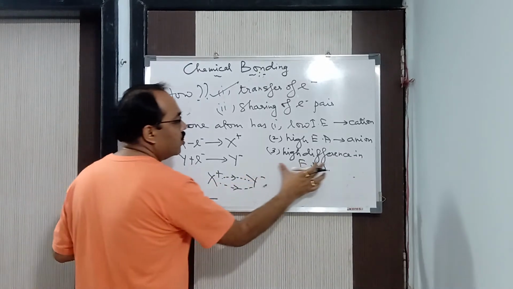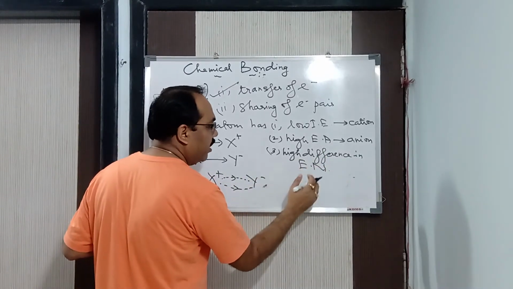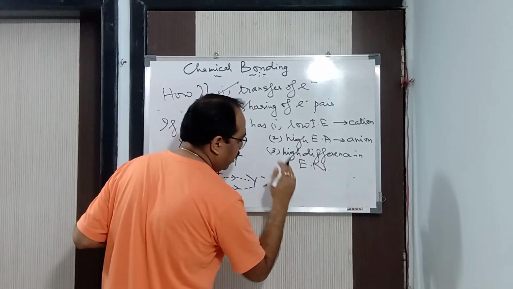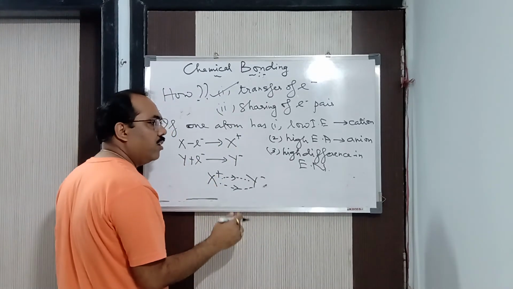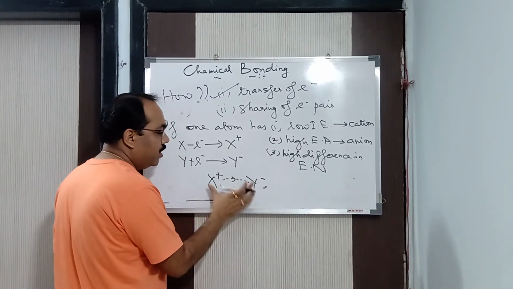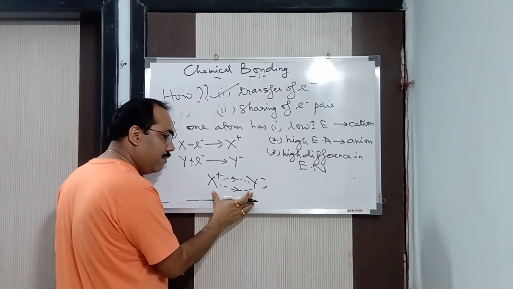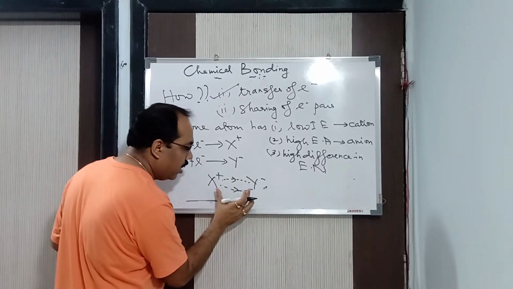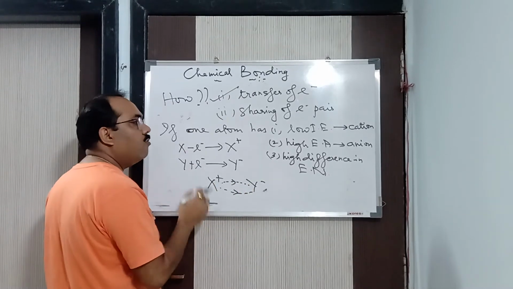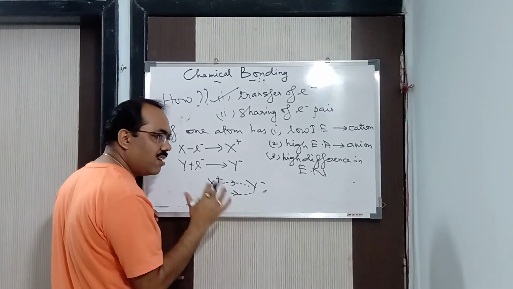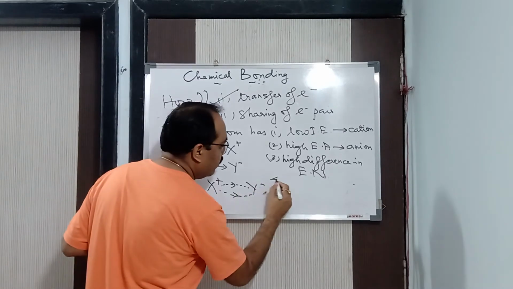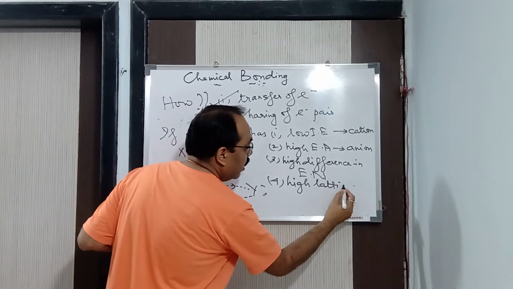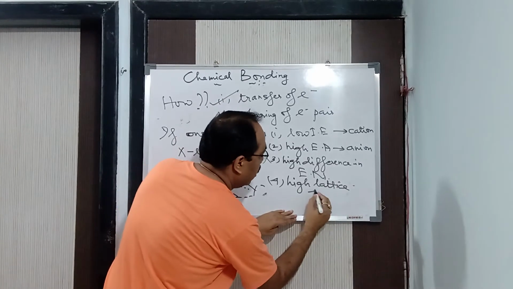So, they should have a high difference in electronegativity, generally greater than 1.9. If so, the cations and anions will come closer to each other, as the electrostatic force of attraction between them will be stronger. Once they come closer, is it sufficient for bond formation? No. One more condition is also there: they should have high lattice energy.